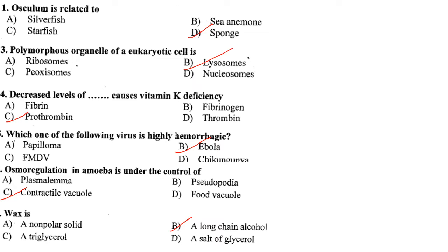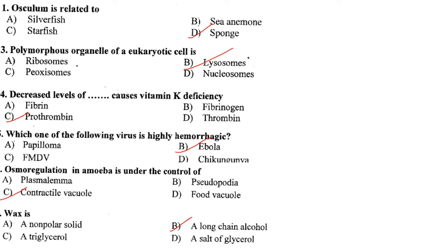And autophagosomes, they are formed by digestion of intracellular organelles, that is autophagy. Then there is the residual body that contains undigested material and is rejected out of the cell by exocytosis. So lysosomes are polymorphous organelles of the eukaryotic cell.